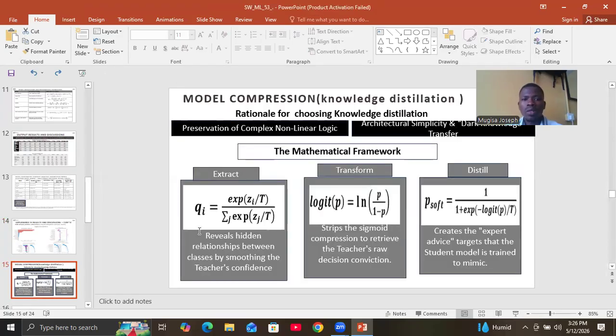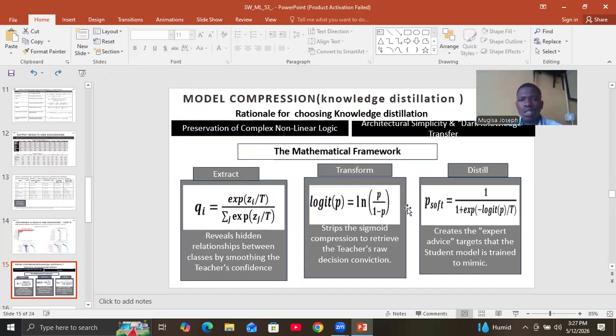And then we did model compression basically to just generate a simpler version of the complex model that we generated for performance purposes. And we preferred knowledge distillation because it helps us to preserve the logic, while building a distinct, new model, like we built a decision tree, a very simple one, yet retaining all the logic.